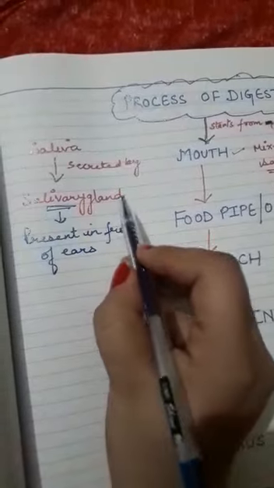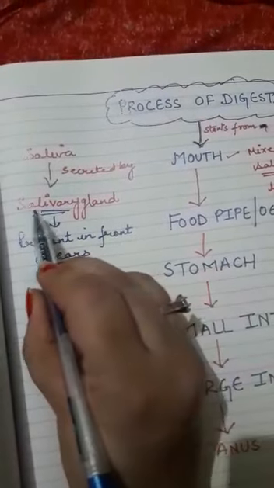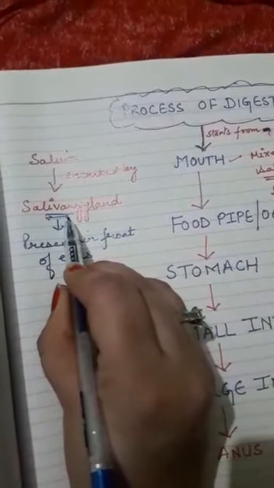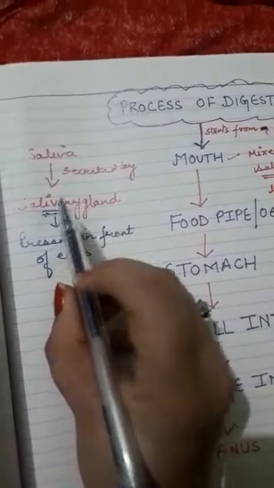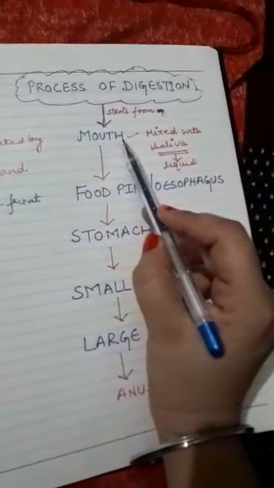So you can see the diagram also which I have sent. You can see where salivary glands are located. These salivary glands secrete saliva and this saliva gets mixed with food.